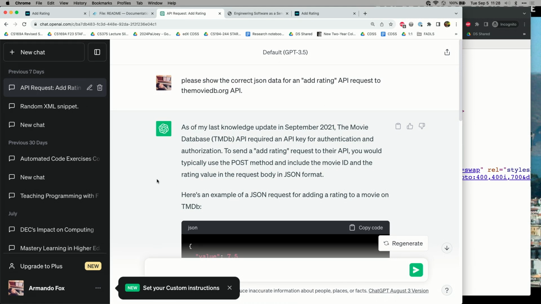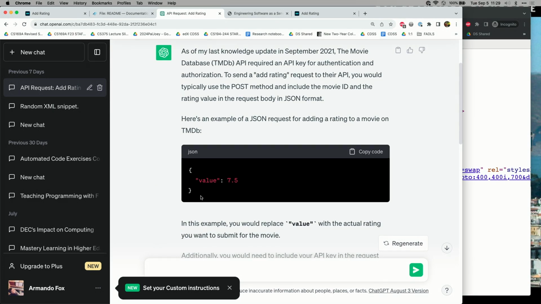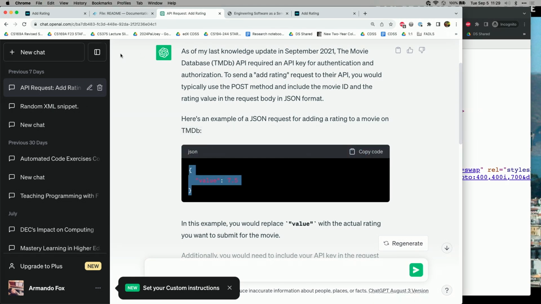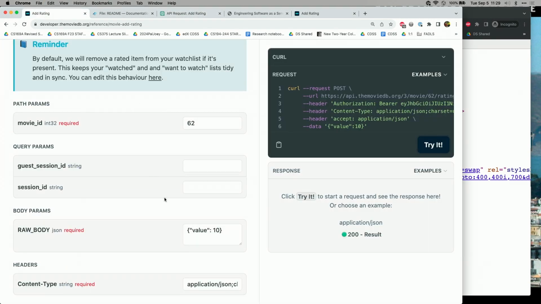As usual, it gave me way more information than I needed, but there's the piece of information I need. It looks like I need to have a JSON data structure that has a single slot called value, and it has a numeric value, presumably from 1 to 10. So with that information in mind, why don't I just grab this? And now, if we go back to the API page for add rating, I can paste in something that looks just like that. And now it's updated my curl command with a way of saying, here's the data I'm going to post.